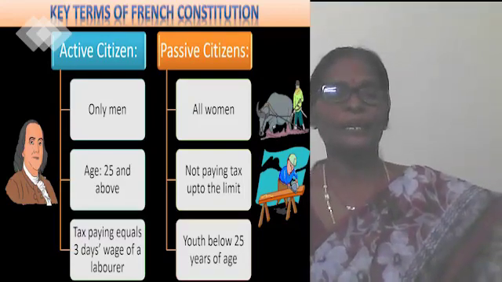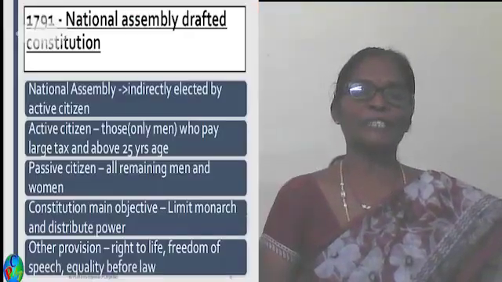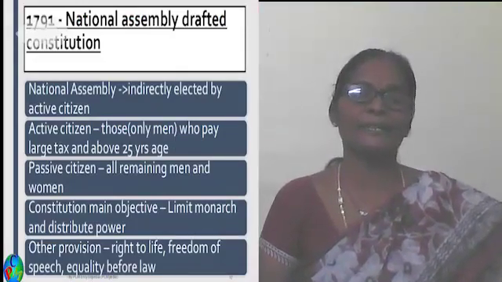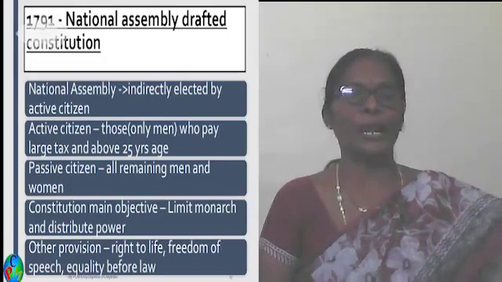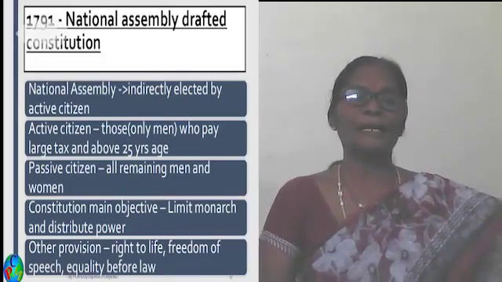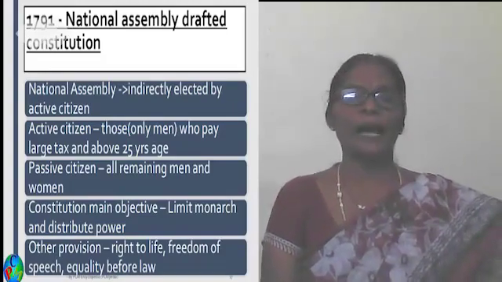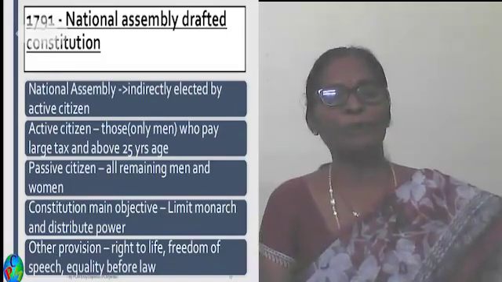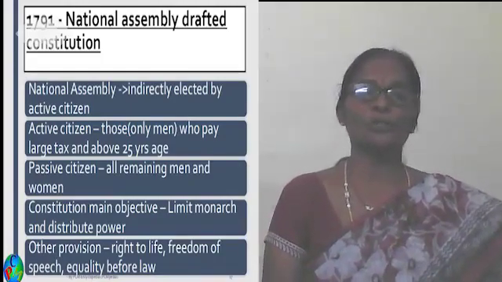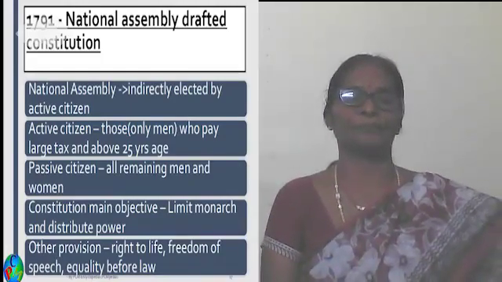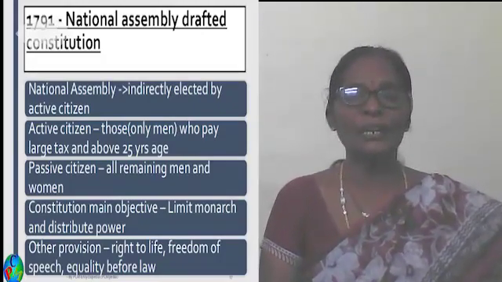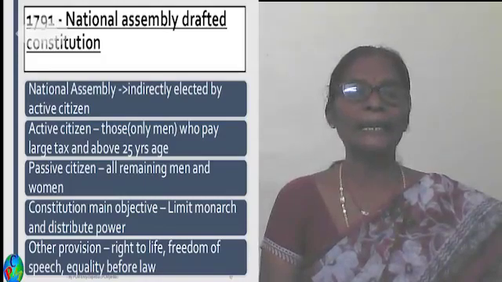Along with that, the Constitution of France began with the Declaration of Rights of Man and Citizen, such as the right to life, freedom of speech, and freedom of opinion, and also equality before law. These were included in the Constitution of France. These were established as natural and inalienable rights.